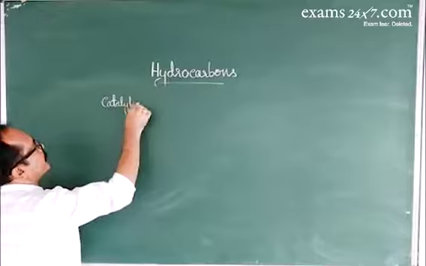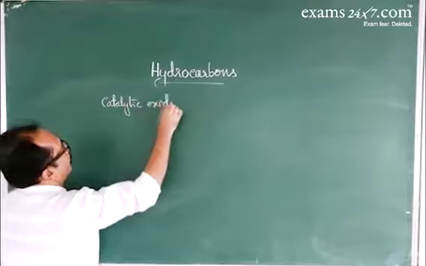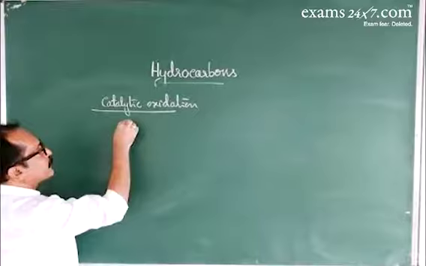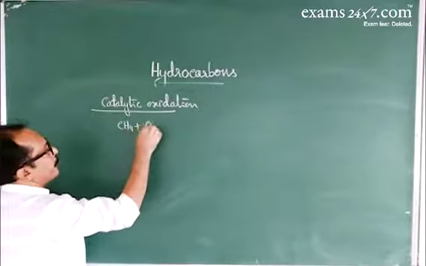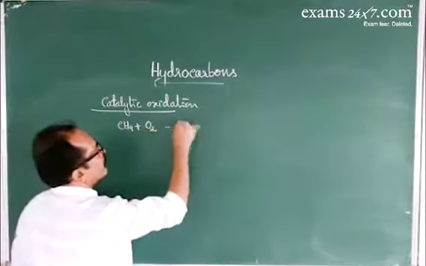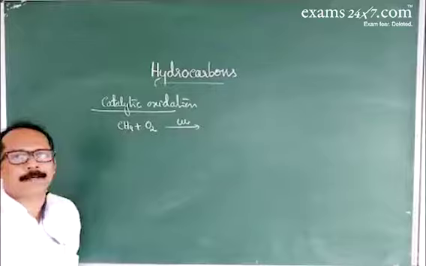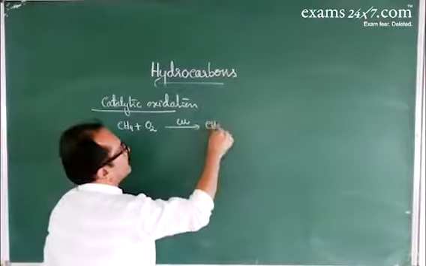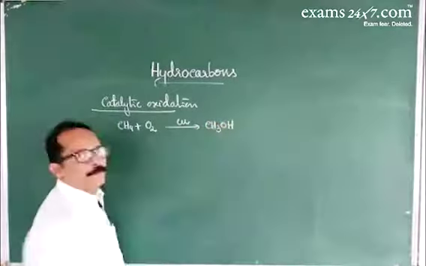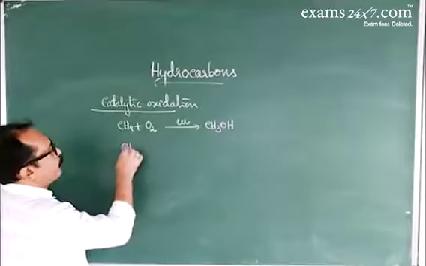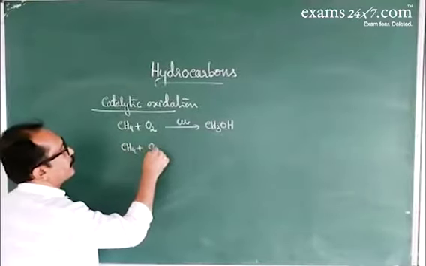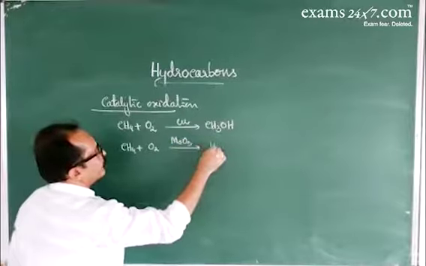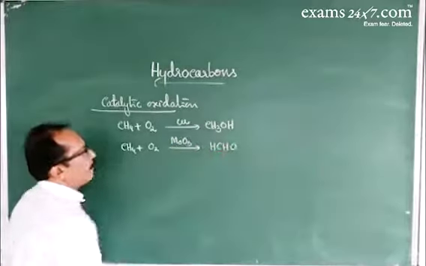In catalytic oxidation, if you consider methane, CH4, it reacts with oxygen in presence of copper at high temperature. Methane is converted into methanol, CH3OH. When methane is subjected to oxidation in presence of molybdenum oxide, that gives formaldehyde.